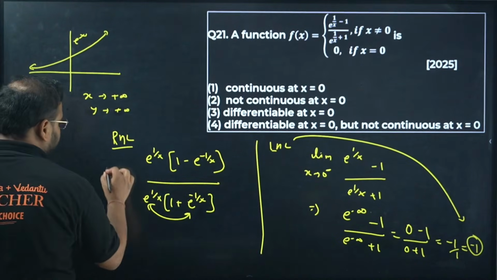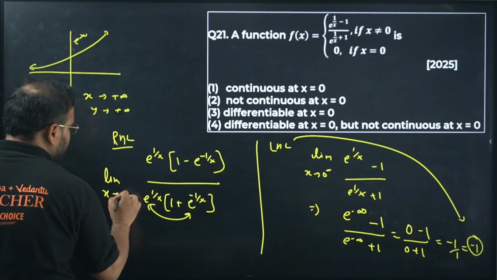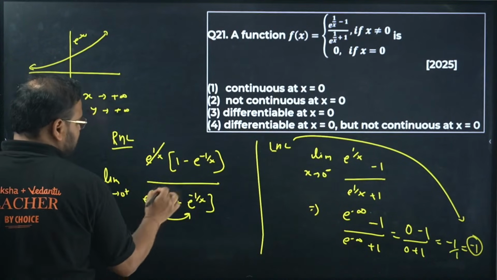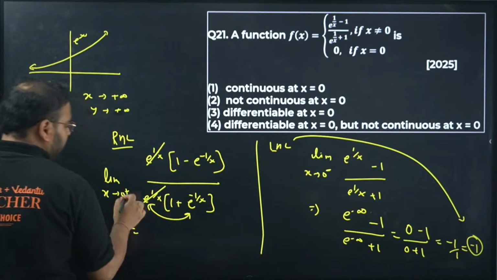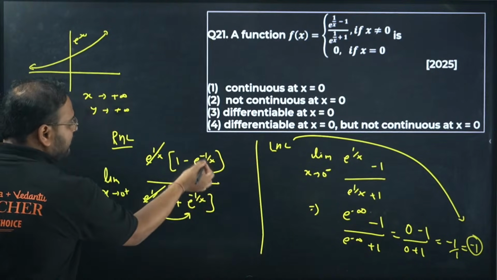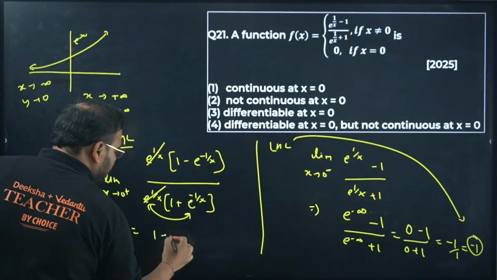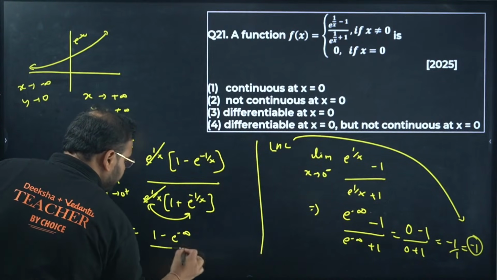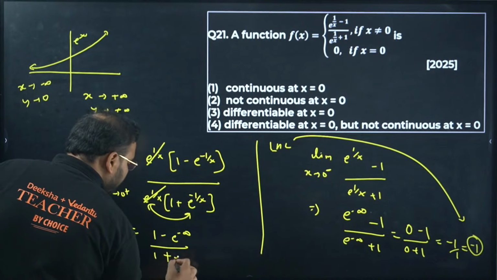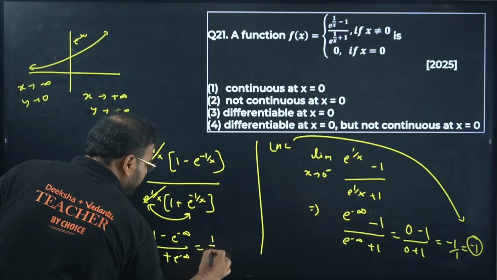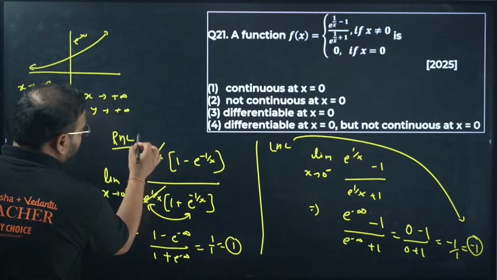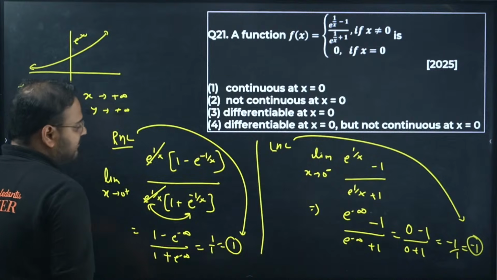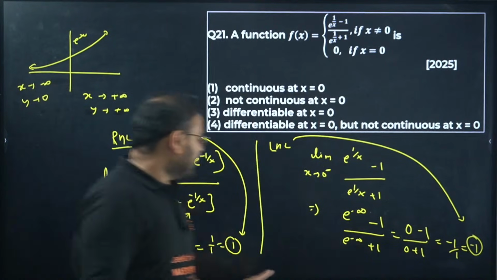Now in this, the limit of x tends to 0 positive. This is cancelled. Check here. On positive 0 it will become 1 by positive 0, so it becomes 1 minus e^(−infinity) over 1 plus e^(−infinity). The answer will be 1/1, which is 1. This is your right hand limit. Left hand limit is −1, right hand limit is +1.